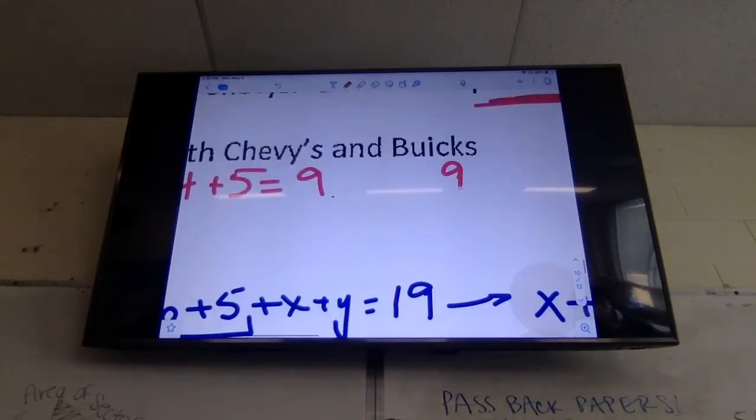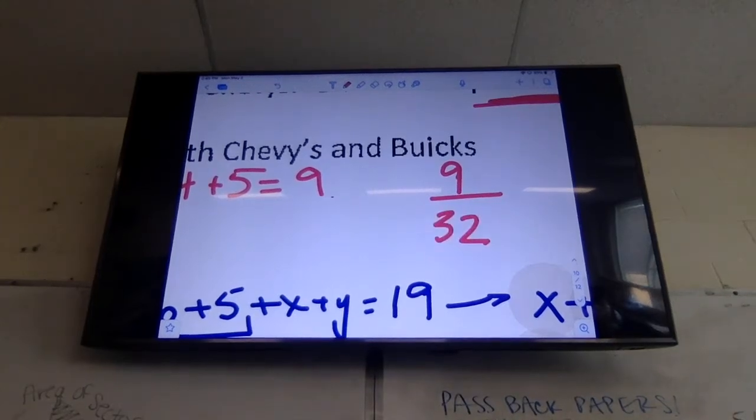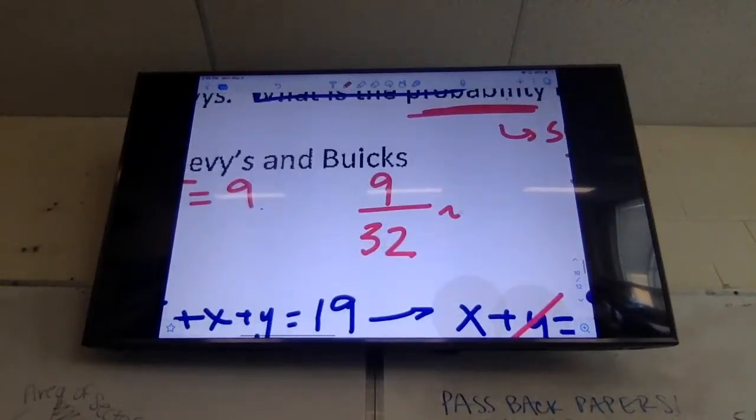And how much is my total number of kids that I could choose from? How many did they tell us at the beginning of the problem? How many kids are there? 32. So 9 over 32 is my probability of getting a kid that likes both Chevys and Buicks. And if you like it as a fraction, you can leave it as 9 over 32, or we can make it into a percentage, and that's about 28%.